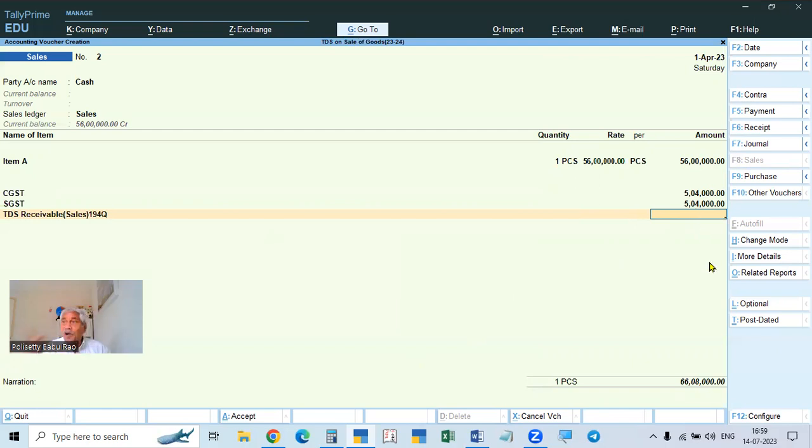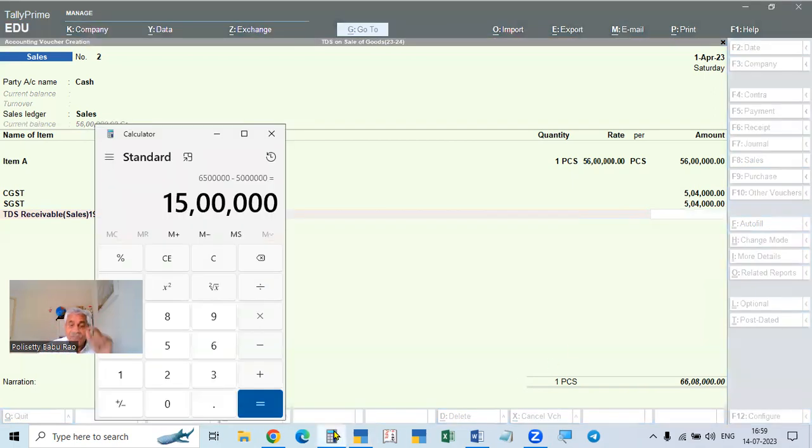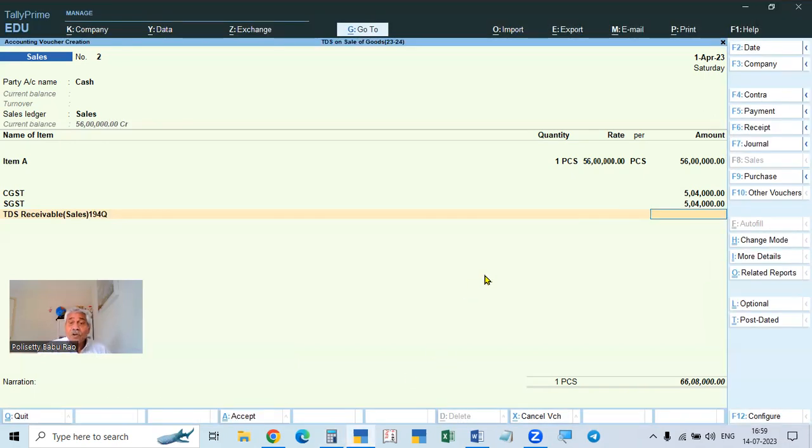After that, we can make it automatic. We can make it automatic after crossing the limit, because if you make it automatic, it will calculate on the total amount. Till it crosses 50 lakhs, we have to put it manually. So how much will you calculate? On 15 lakhs, 0.1% will be 1500 rupees that he will deduct. We know that he will deduct, so we have to give 1500 manually.